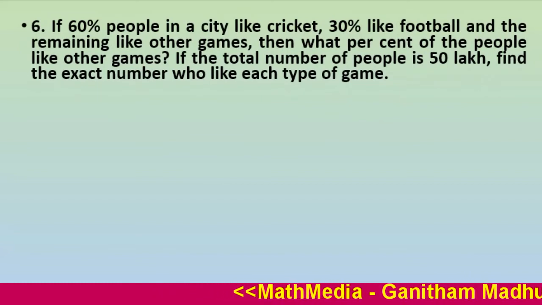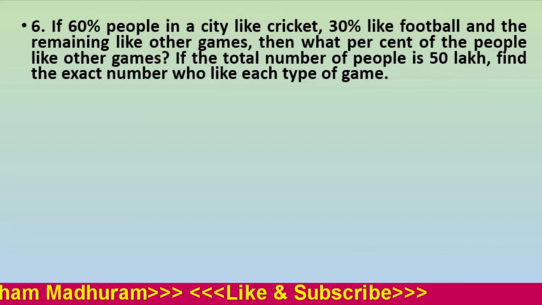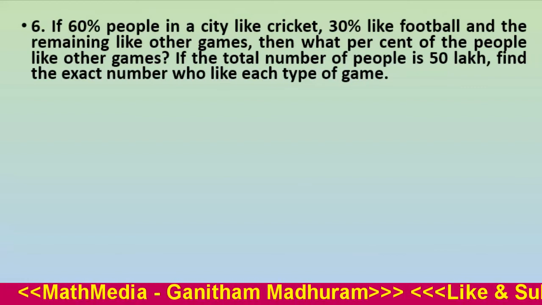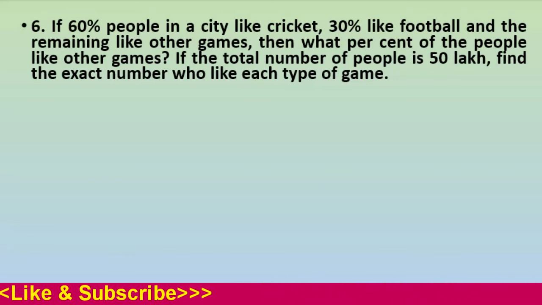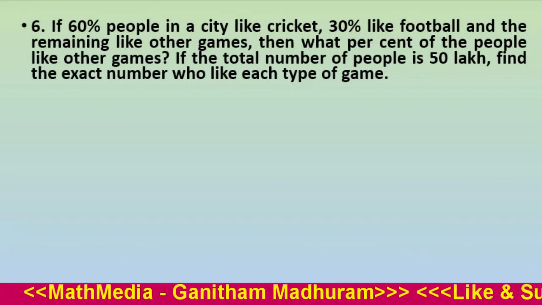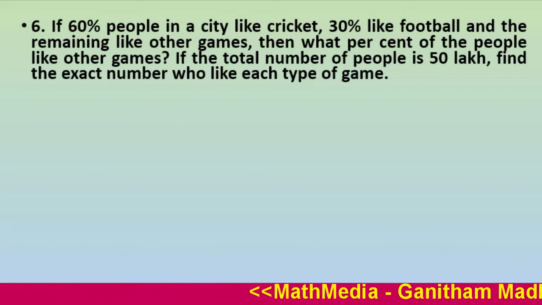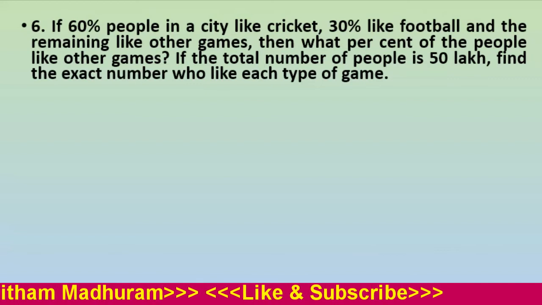Next, our question number 6. If 60% of people in a city like cricket, 30% like football and the remaining like other games, then what percent of the people like other games? That is the first part of the question. Second part, if the total number of people is 50 lakh, find the exact number who like each type of game.